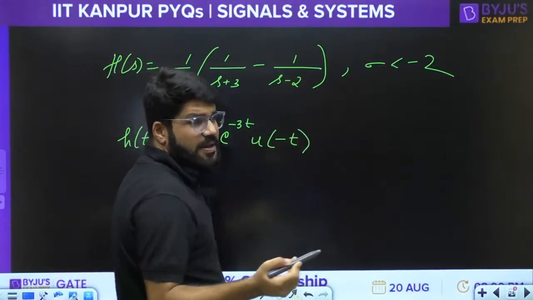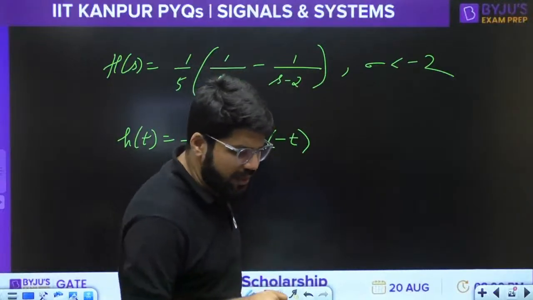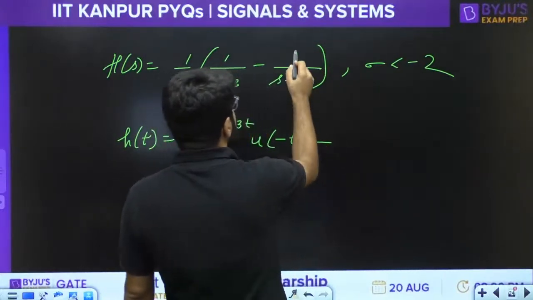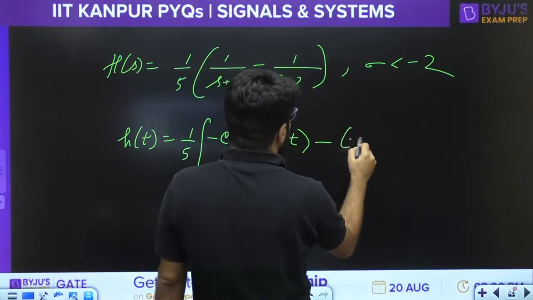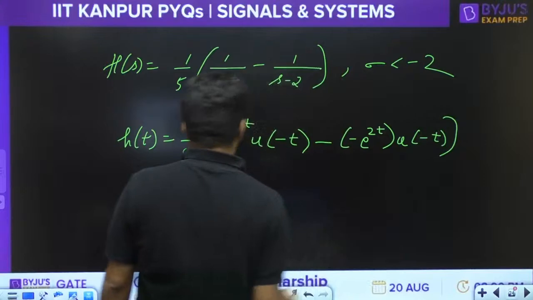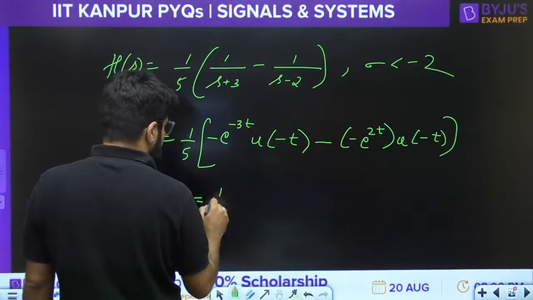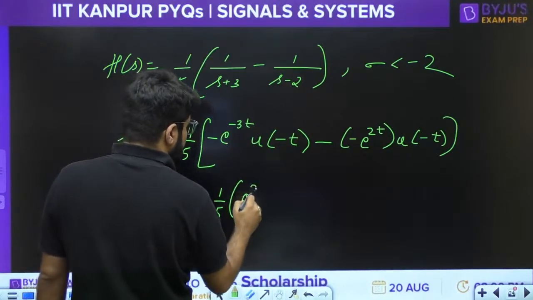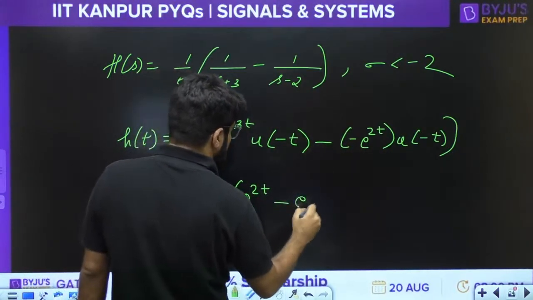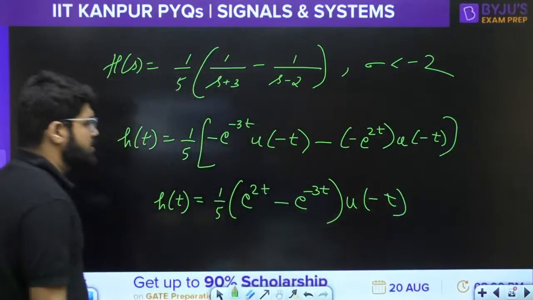Now these are basic Laplace formulas. I have already revised them in the beginning. This should be very clear in the mind so that you are fluent in solving this question. Minus 1 upon s minus 2, again minus e power plus 2t u of minus t. So my answer, the impulse response h(t), is 1 by 5, plus e power 2t minus e power minus 3t, the whole multiplied by u of minus t.